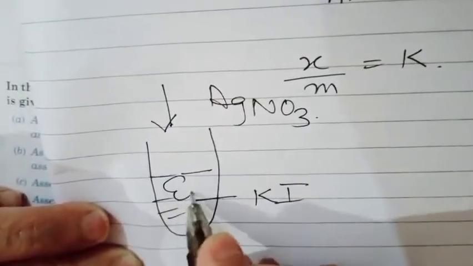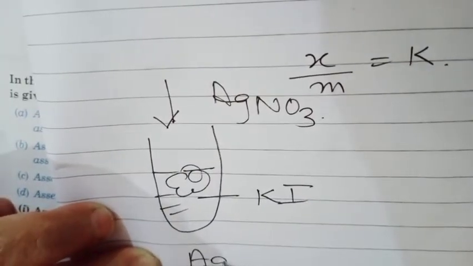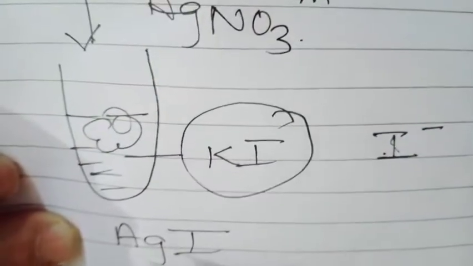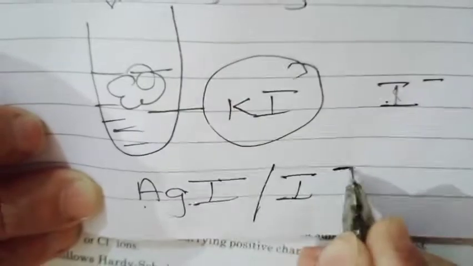So in this case the precipitate formed will be of AgI, and as the test tube contains potassium iodide, it will contain excess of I negative and K positive ions. I negative will adsorb on the AgI precipitate, so the solution will develop a negative charge and it will be represented as AgI:I negative.